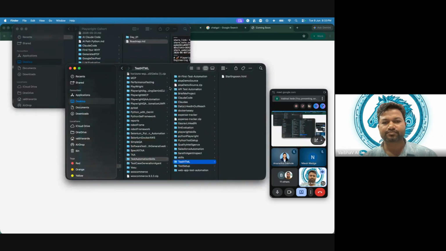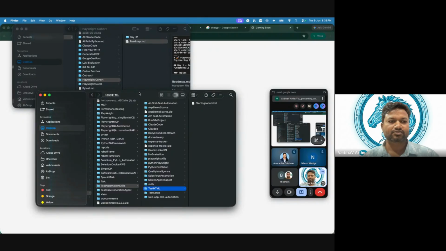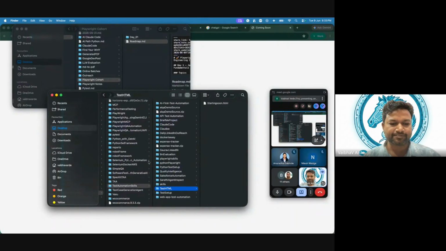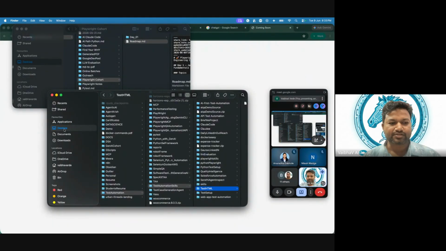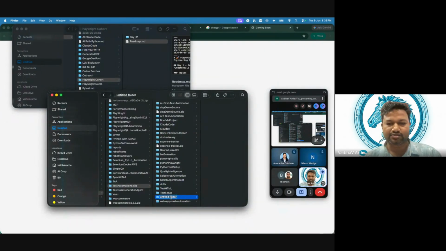We'll start from folder creation. Everything will start from scratch. This is my desktop, test automation skills. Let me create one folder here and name it Playwright 9th June batch. Okay, I made a mistake.